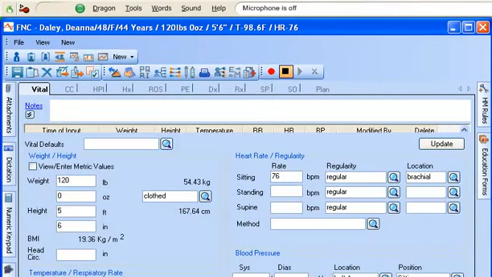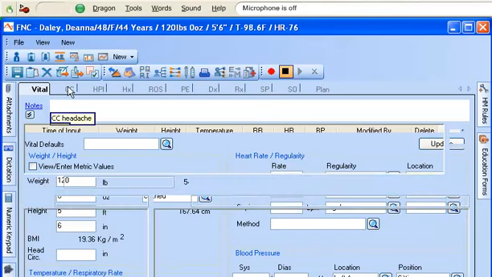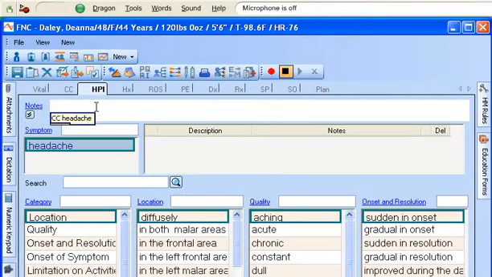Some providers like to use voice commands to navigate within the Allscripts MyWay application. For example, if a lot of my patients have headache as their chief complaint, I would record a voice command called CC Headache that enters that complaint into MyWay. CC Headache clicks the CC tab, then clicks Neurological, then Headache, then clicks the HPI tab so I can start writing my note. CC Headache. You can see that headache has been entered as the chief complaint. These commands are very easy to create using the macro recorder built into Dragon Medical.